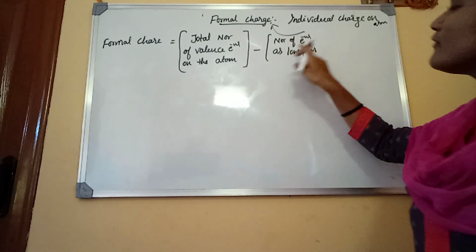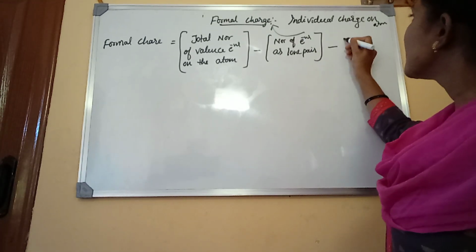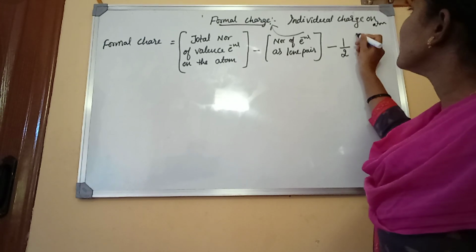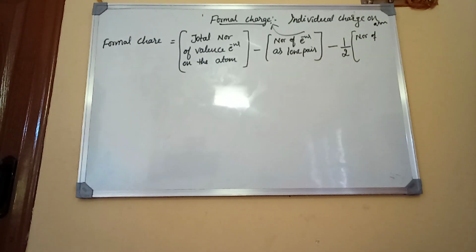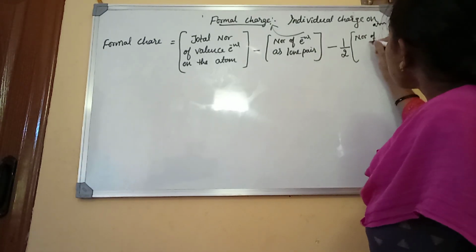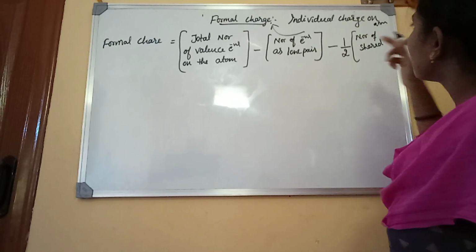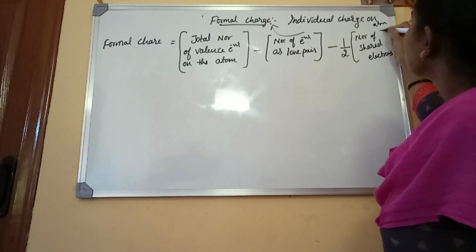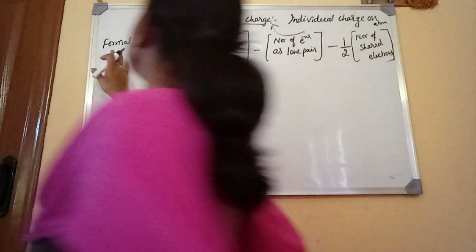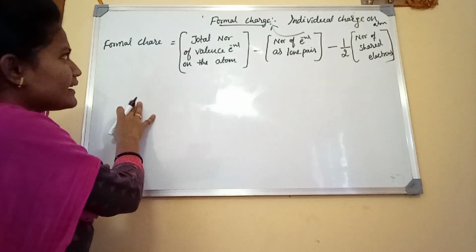Okay, number of electrons as lone pair minus 1/2 into the number of shared electrons. Okay, number of shared electrons. Get it? This is the formula to calculate the formal charge. It is very easy, no?